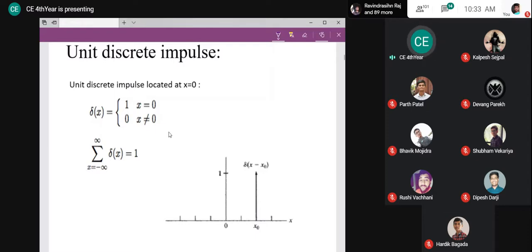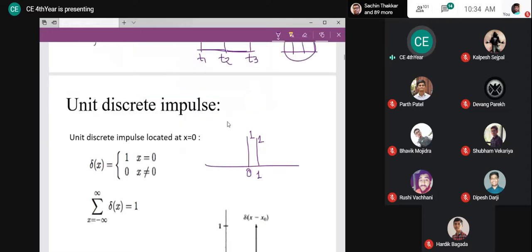I can have an impulse at x equal to 0 and its value is 1, but I cannot have an impulse at 0.01, 0.02. So this is my discrete impulse. Impulses are not possible at any other value; they are possible only at discrete locations.